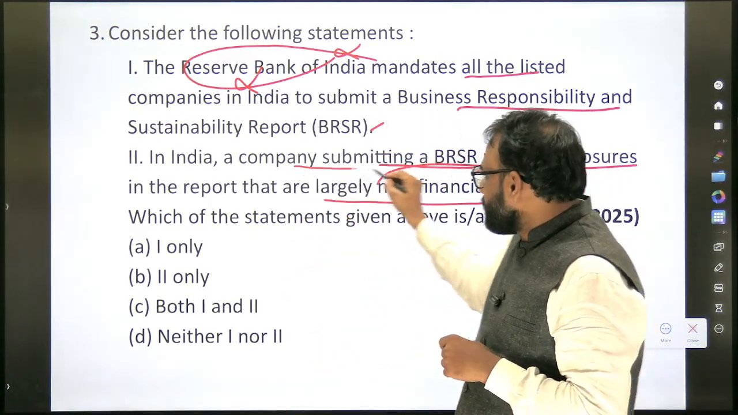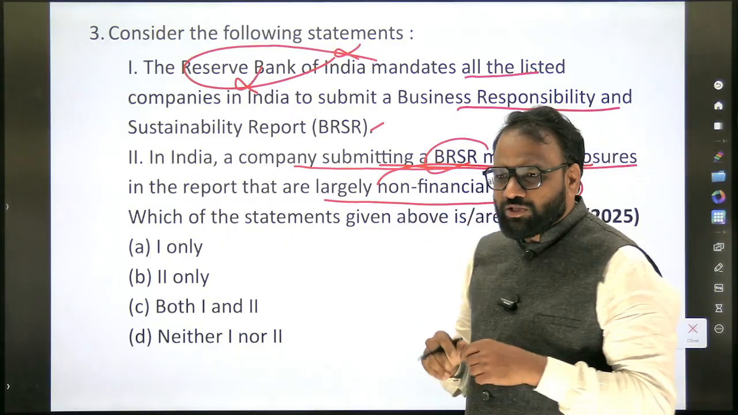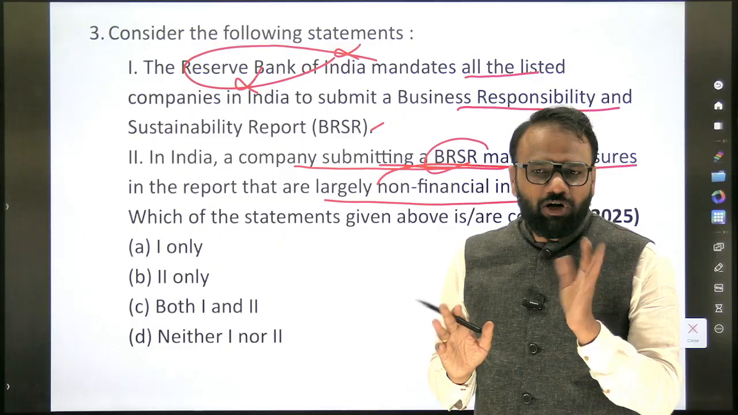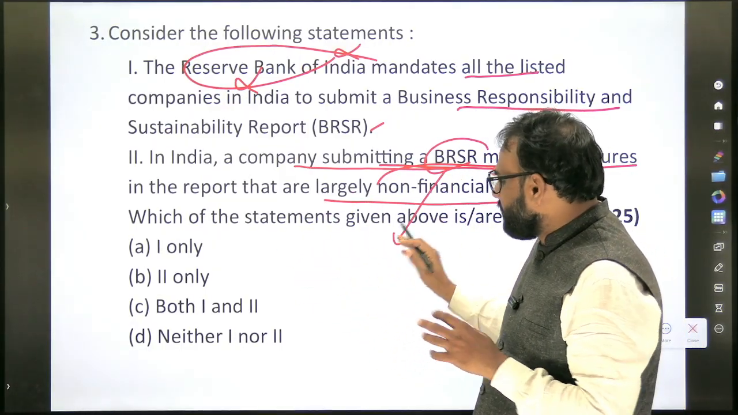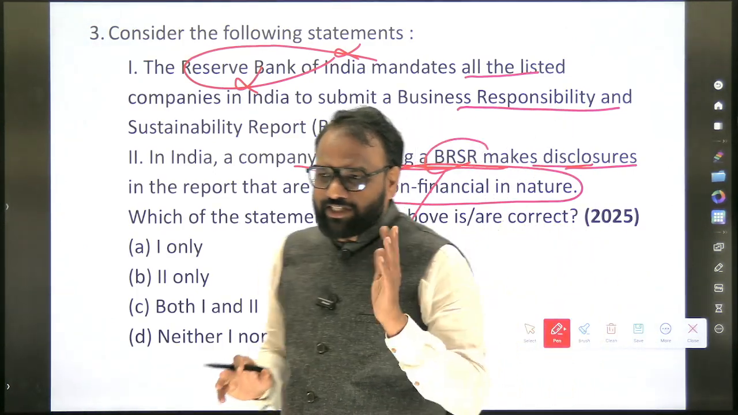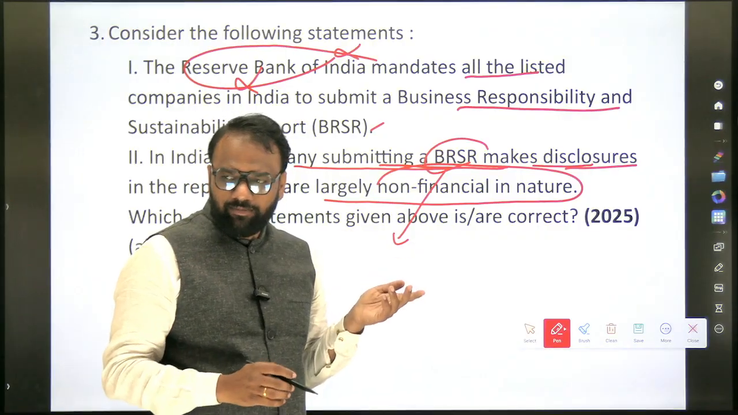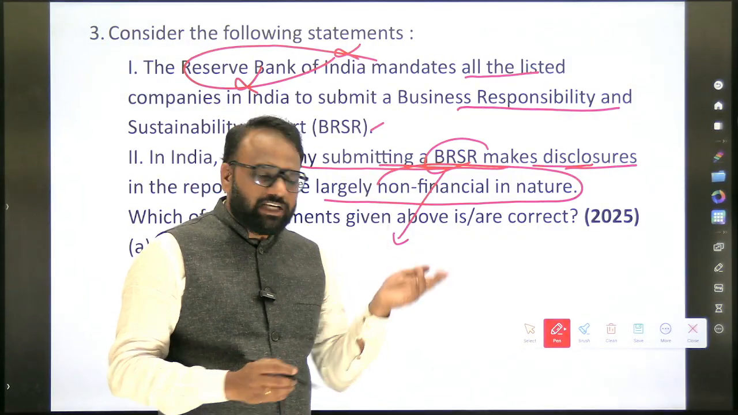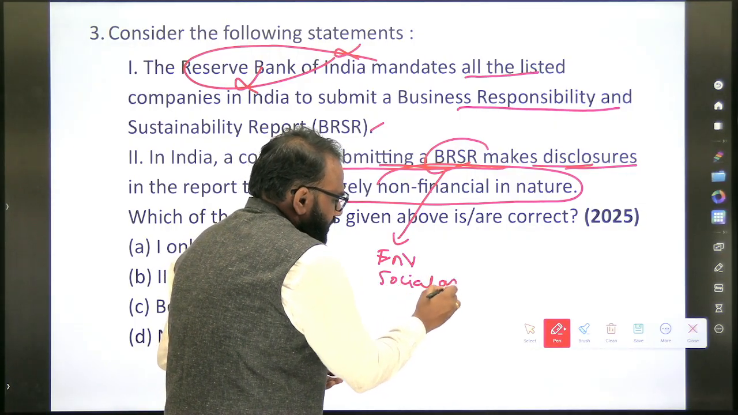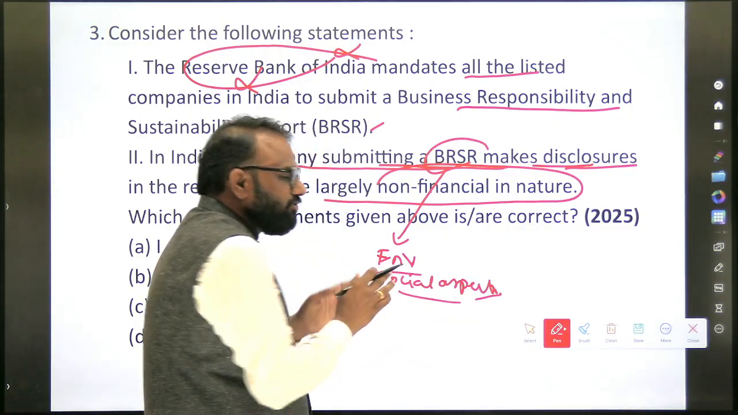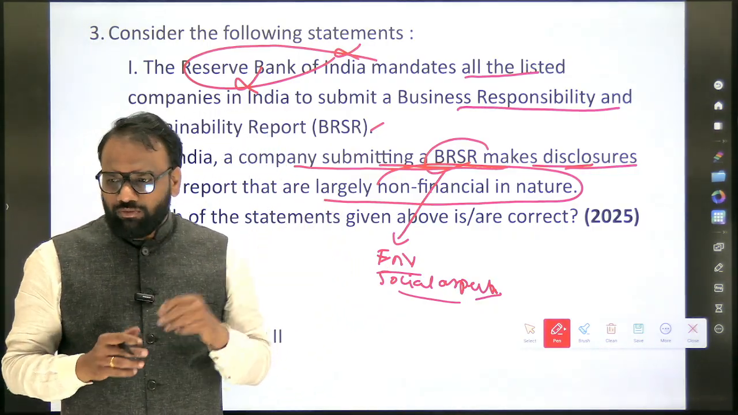Next, in India, a company submitting a BRSR makes disclosures in the report that are largely non-financial in nature. If we are completely unaware of it, we will not be able to answer this question. Once we discuss the previous year's question paper and prepare the content, we get to know that yes, it is true, because the Business Responsibility and Sustainability Report deals with aspects apart from the financial ones. For example, environmental aspects and social aspects; it does not focus on financial aspects. So in this question, the second one is true.